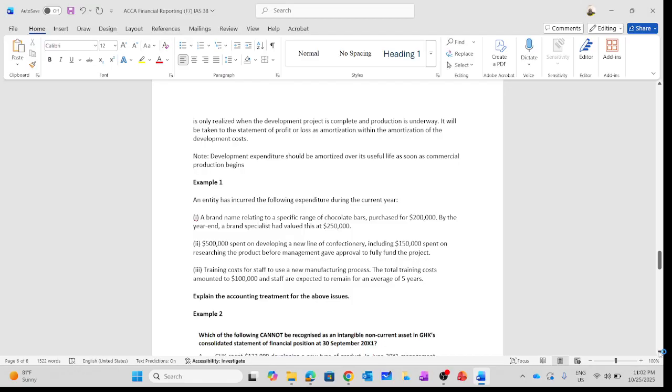Finally, training cost for staff to use a new manufacturing process. The total training cost amounts to $100,000 and staff are expected to remain for an average of 5 years. Requirement: explain the accounting treatment. We're going to look at it when we're going to